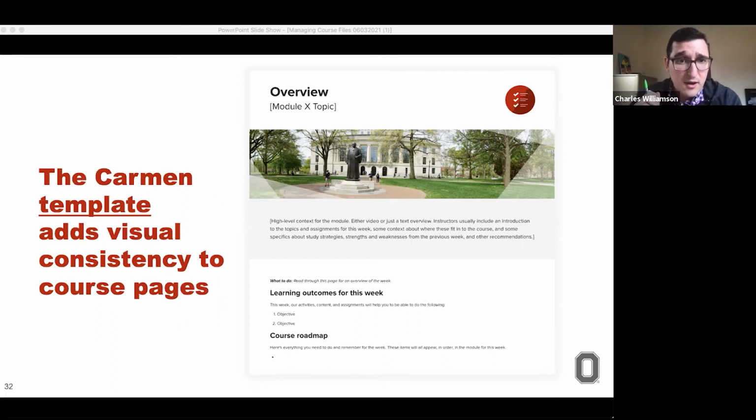The link is right there, but if you look on the right, you get a sense for the basic layout for all of the templates within Carmen, and there are various options, some of which are more HTML rich than others. So if you are an HTML neophyte or just want to avoid things that are too visually dense or complicated, we have some options for you as well. This is just one of many options that you can employ and import into your course.